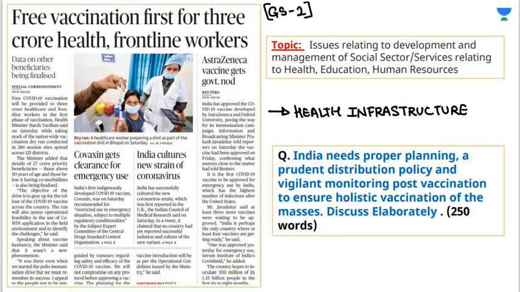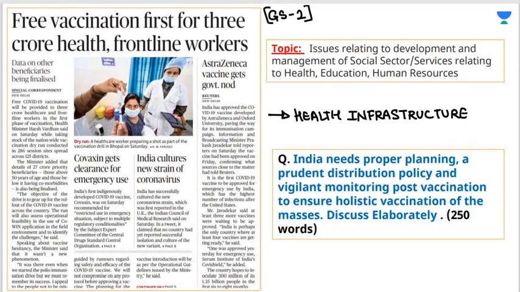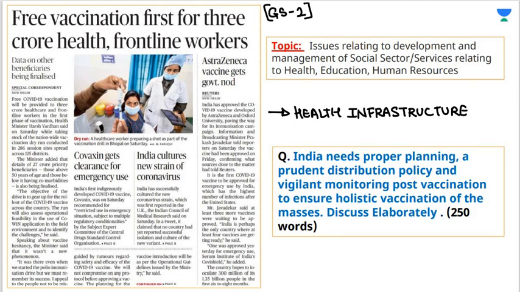So the first news, free vaccination first for 3 crore health frontline workers. Now here this topic is a part of GS paper 2. Issues relating to development and management of social sector or services relating to health, education, human resources. So here you have to focus on health infrastructure. What kind of question they can ask in mains? India needs proper planning, a prudent distribution policy and vigilant monitoring post-vaccination to ensure holistic vaccination of masses.